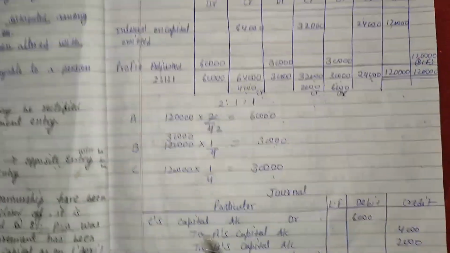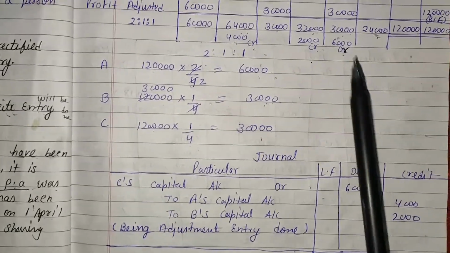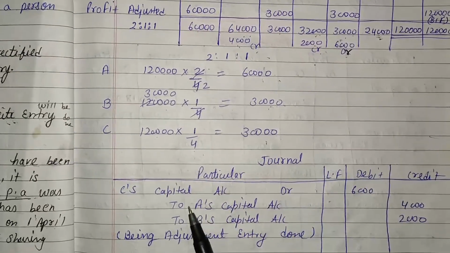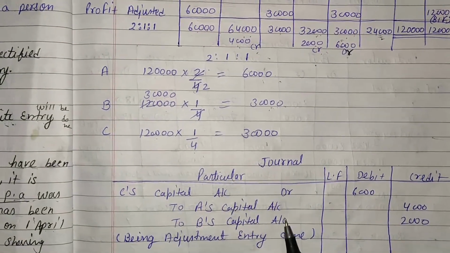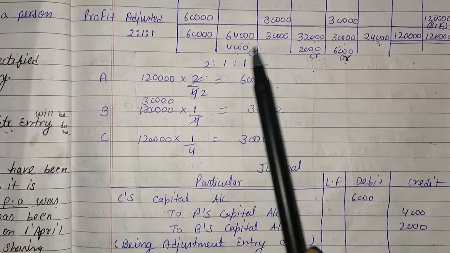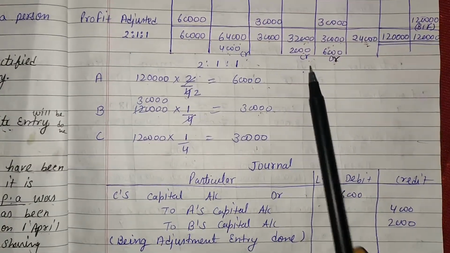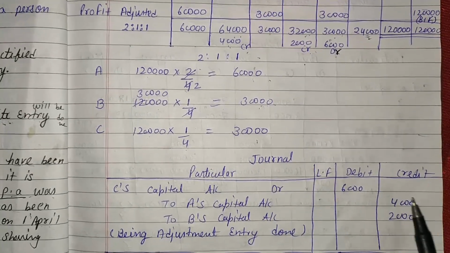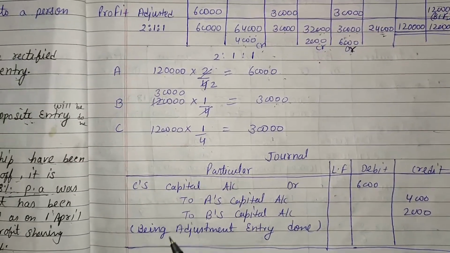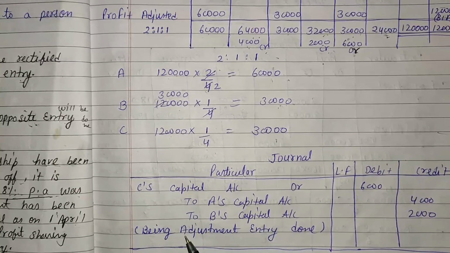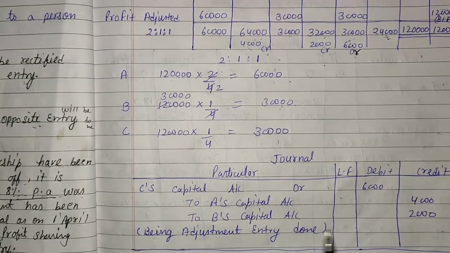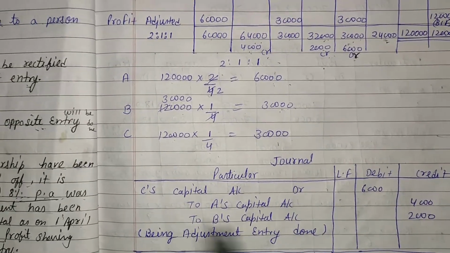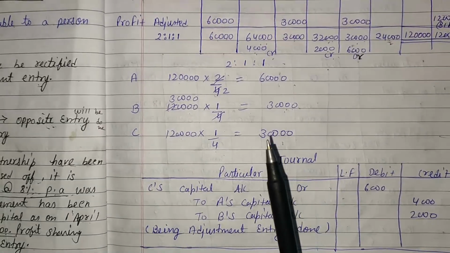Come to the journal entry. C's capital account debit, because here we get a debit balance, to A's capital account and B's capital account, because we get credit balance of A and B, by rupees 4,000 and 2,000. Here it is 6,000, 4,000 and 2,000. That is the adjustment entry, and the narration is "adjustment entry done". With a single entry we can adjust the whole transaction.